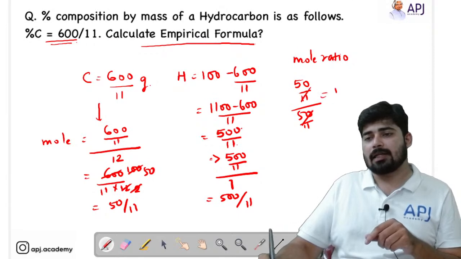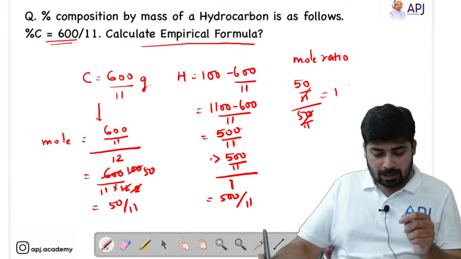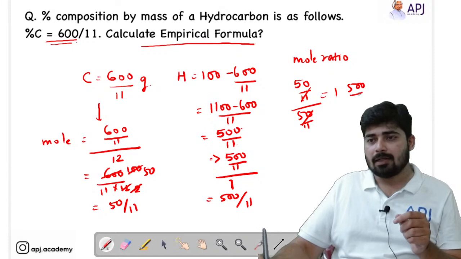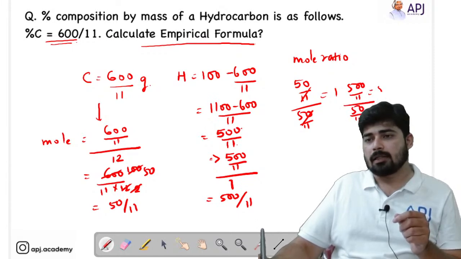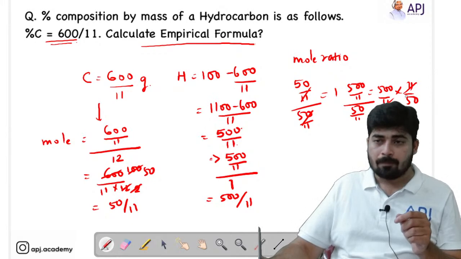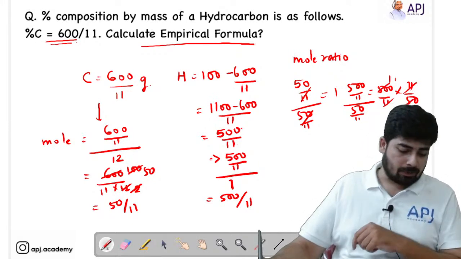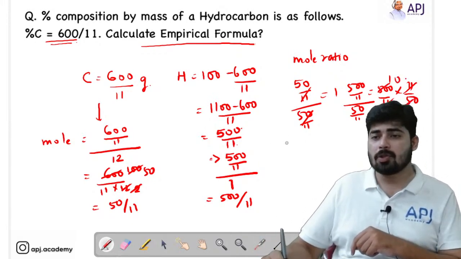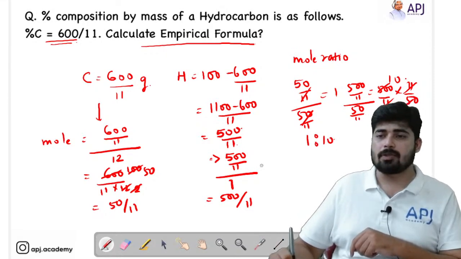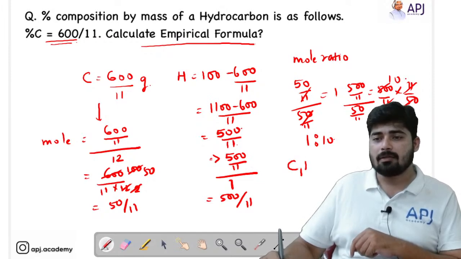So here we will be getting 1, and in the second case we have 500 by 11. If you divide it by 50 by 11, we get 500 by 11 into 11 by 50. That means 11 and 11 get cancelled, 50 and 500 get cancelled, and we get the value 10. So the mole ratio is 1:10. So what will be the empirical formula? The empirical formula is C1H10. So simple, right?